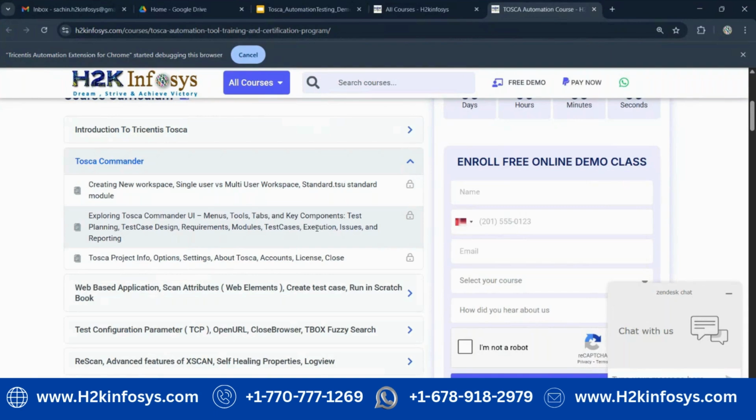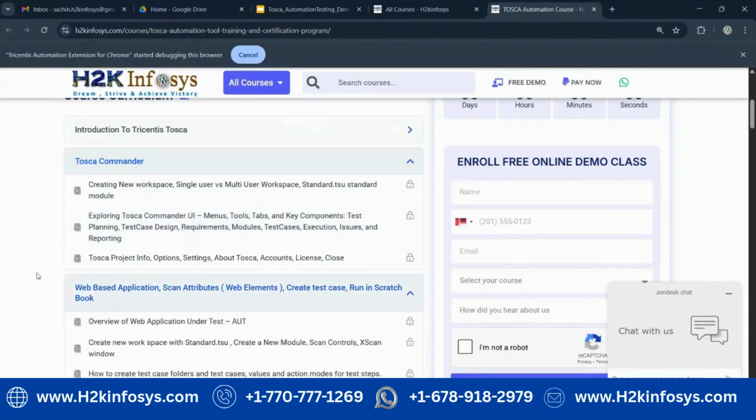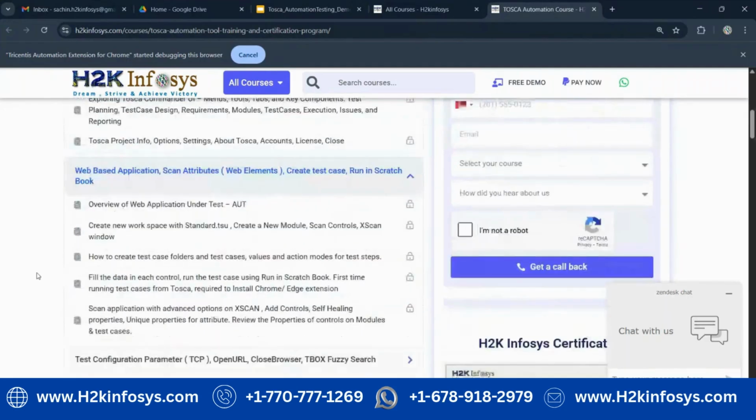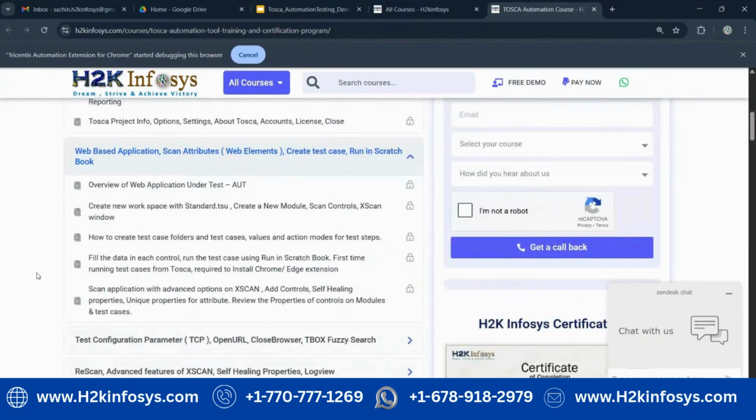Apart from this, there are a few more features available that we will cover in the course. And apart from that, scanning: how to scan the application, how to run the application in the test cases. In the scratchbook, in the scan window, as you said, there are different views available: advanced view, condensed view, or basic view.